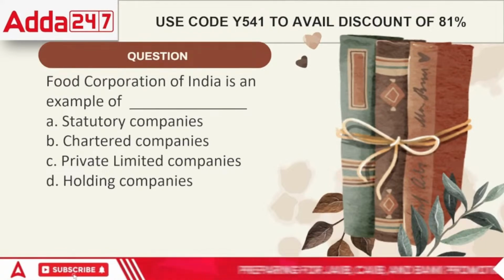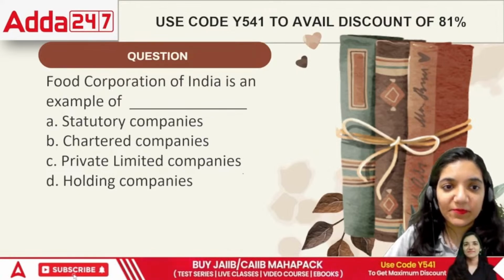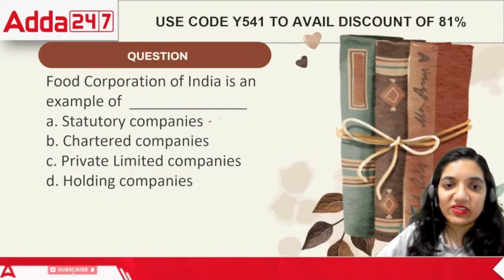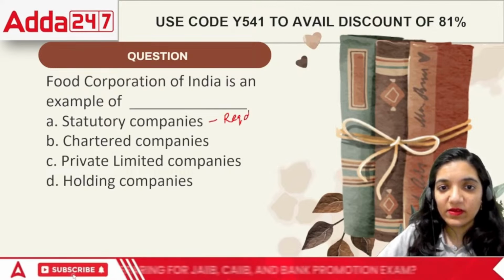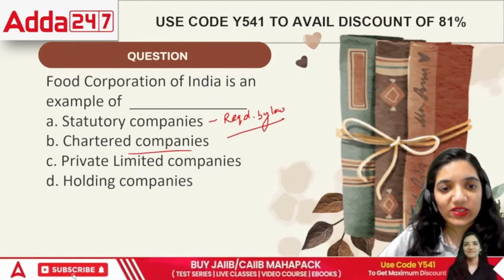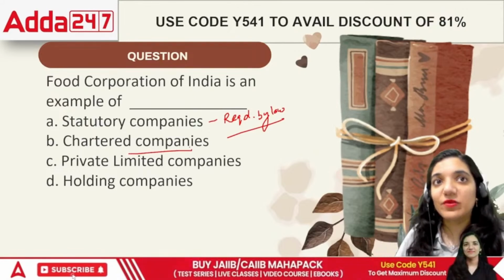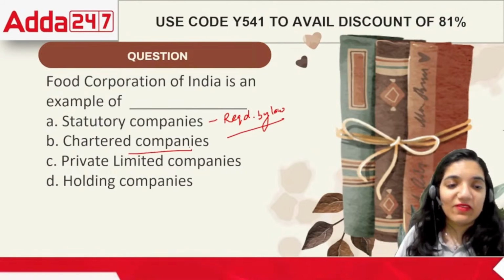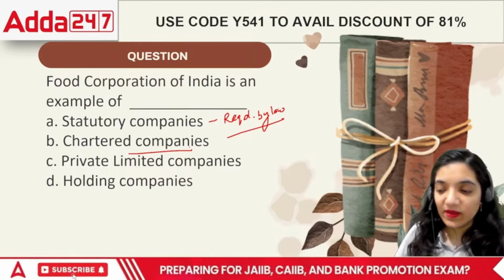What would be the correct answer, everyone? FCI is what exactly? It's a statutory company. That means it is required by law, or it is a chartered company. Chartered companies are the companies which were made under the charter of the Queen. Private limited companies are holding company.